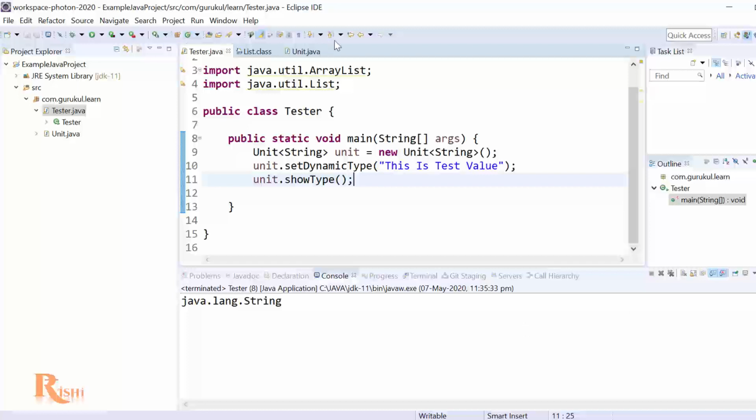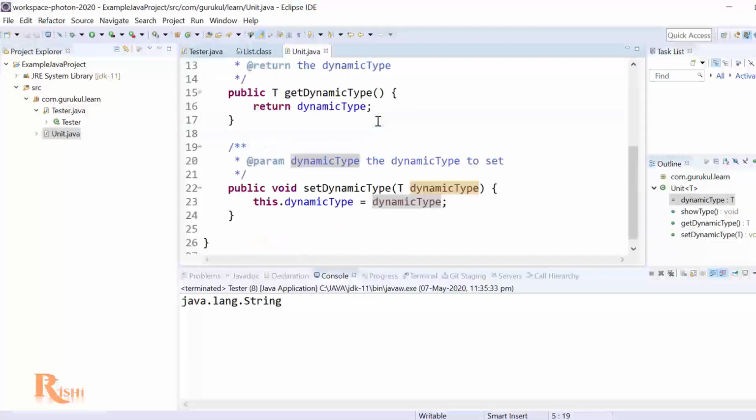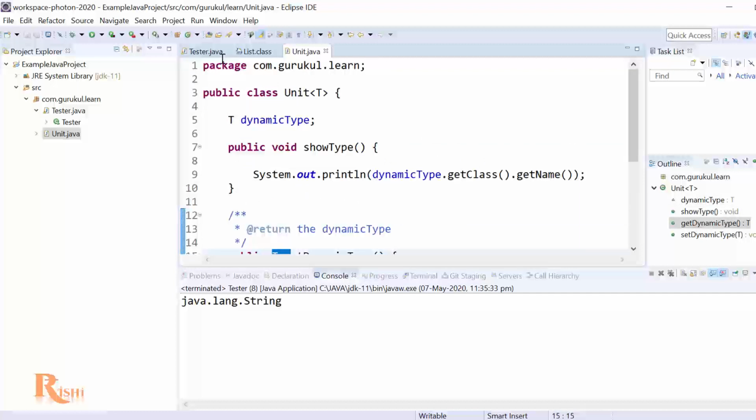Okay, so this is a short video about generics. We created a generic class, we added getters and setters for that. We can declare a generic type, we can have getters and setters on generics. And we can use generics whenever we want to bind a type to a class.